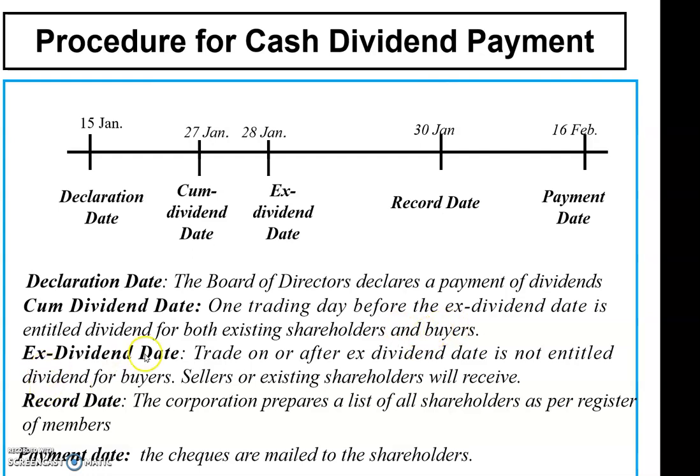And the ex-dividend date is the trade on or after the ex-dividend date. If the investors buy the shares of the company on this particular date, they are not entitled to the dividend. Okay, the record date is where the corporation prepares a list of shareholders as per the register of members.